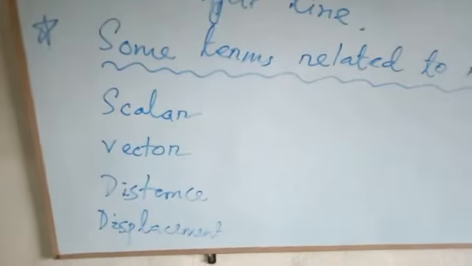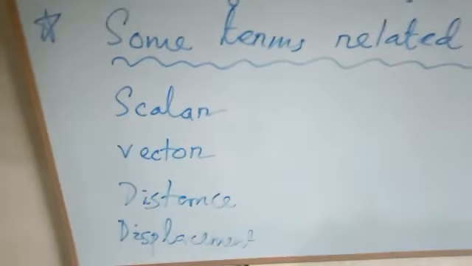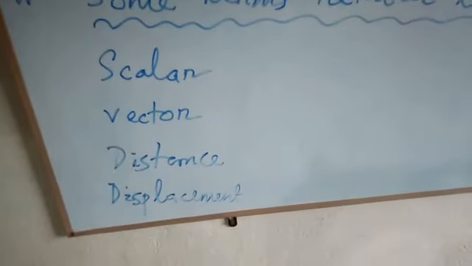Magnitude means only the value. 5 kilogram, 1 hour, such things are known as only magnitude, the value, but they don't say anything about direction or other things. Some more terms now are distance and displacement. What is the distance and what is the displacement?